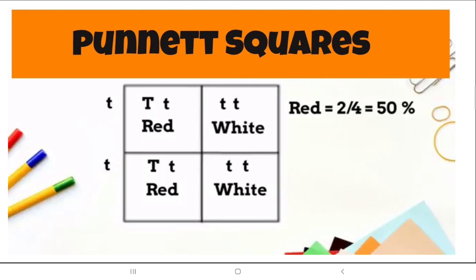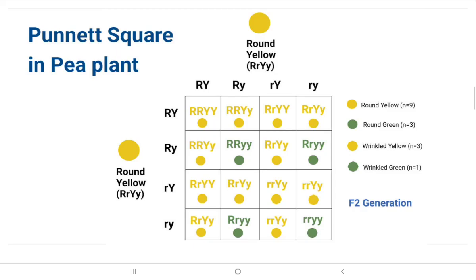Suppose one is red and one is white, we didn't take R for red and W for white. No, we took capital T for red and small t for white. Understood, children, how the Punnett squares help us to do the calculations? If there are two different traits, how will it come? Capital R for round, small r for wrinkled. Capital Y for the yellow color, then small y for the green color.